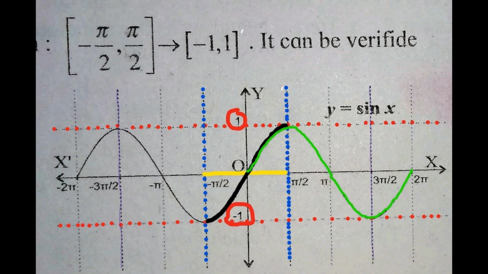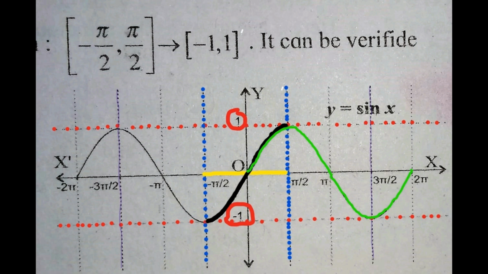Here the interval -π/2 to π/2, interval π/2 to 3π/2 and -3π/2 to -π/2, etc. In so many such intervals the function is one-one and onto. Therefore inverse function of sine function, that is inverse sine function, exists in all these intervals.